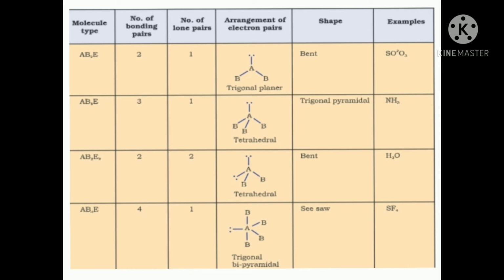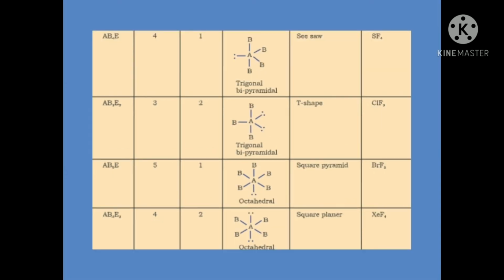Next one is the AB4E molecular type, in which the number of bonding pairs is 4, but the number of lone pairs is only 1. So the total pairs will be 5, in which 4 are bond pairs and 1 is a lone pair, which represents a pair of electrons. The shape formed in such a case, you can see, is seesaw, and the geometry will be the same, that is trigonal bipyramidal.